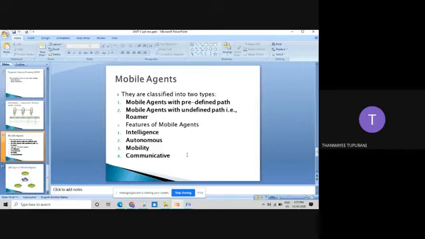And mobility: mobile agents contain some degree of mobility. The agent is not limited to its home node only. They can migrate from one node to another node and carry out their task along with them. And the features are distributed, the processing and balancing of the load.